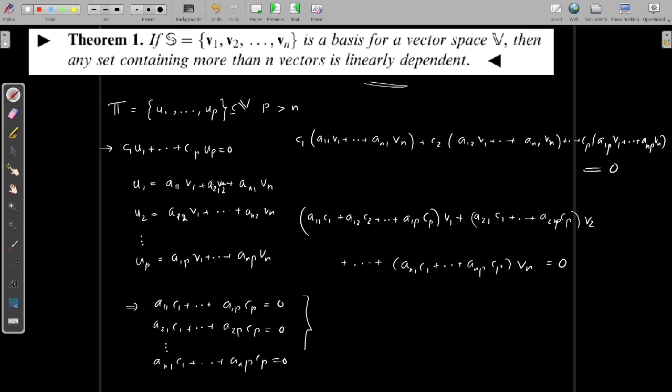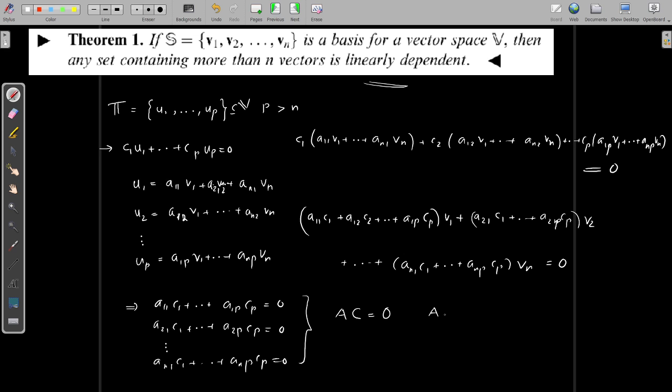Now we have a system of linear equations in these p unknowns, say c1, c2, etc. cp. Now you can write it as A times c, instead of x I write c, equal to 0.